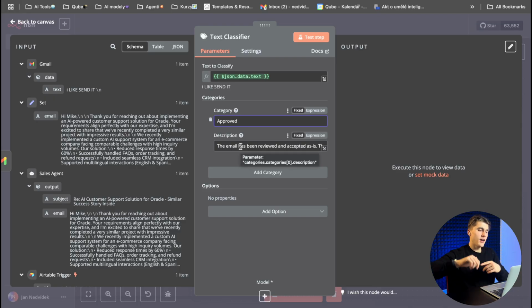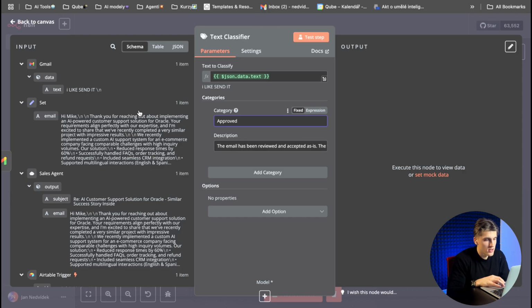If it is I like it, you can send it, or approve it, this node needs to understand what approved means. What you need to write is to say, hey, this means that it is approved and you can send it. This is the AI node that checks what we just answered. He is just reevaluating the text here.